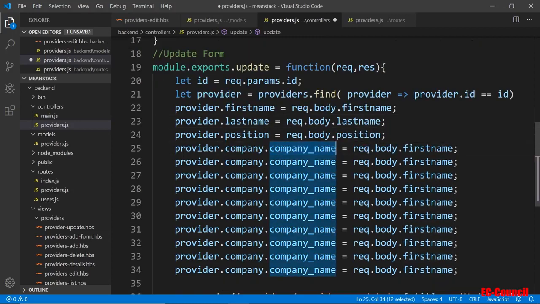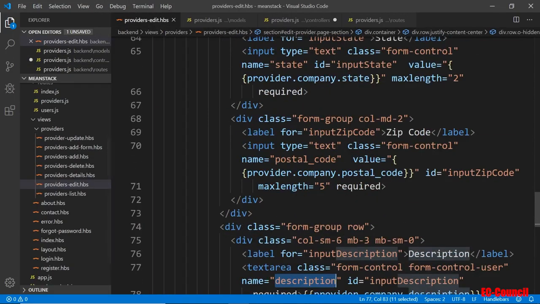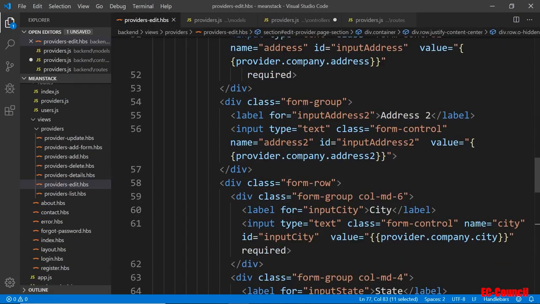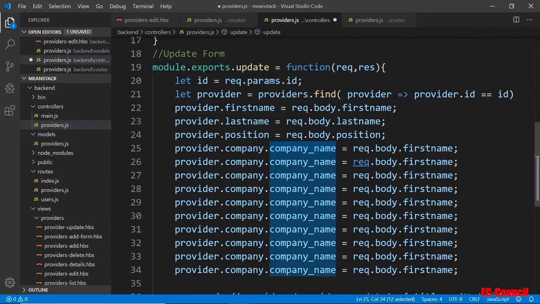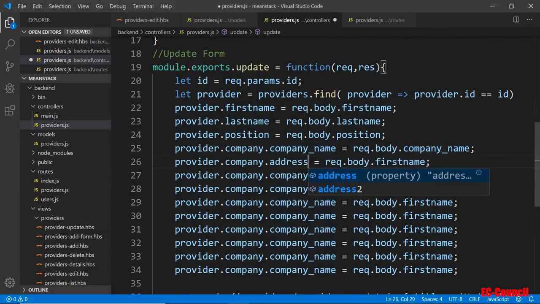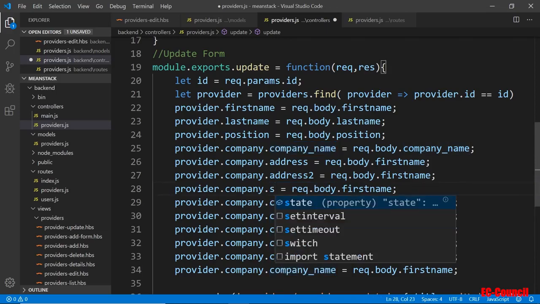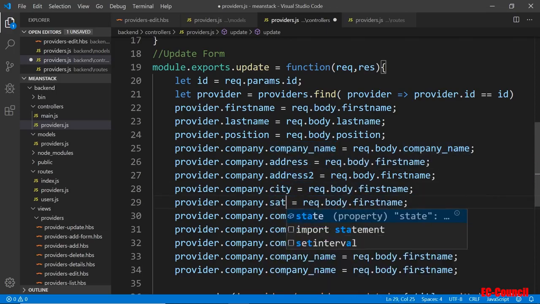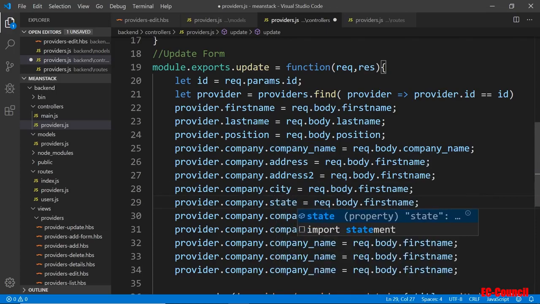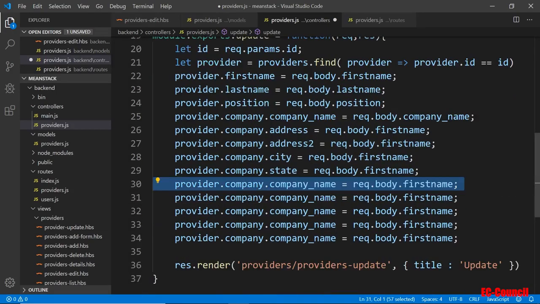So what do we call over here? Company name. We call it address. Company name is company name, same thing, underscore. Great, excellent. So company name is company name, and then this is the address. Address 2, city, and the order is not really important here, as long as they match, then that should be fine, because we're not passing in order.